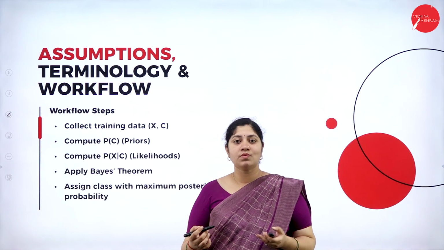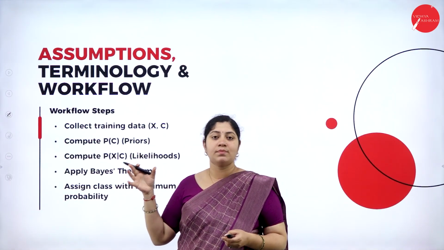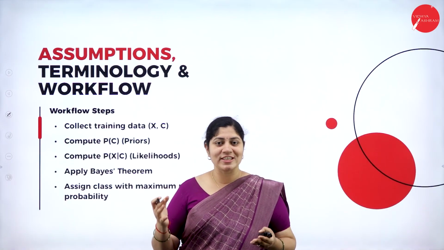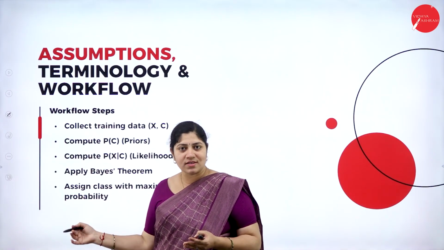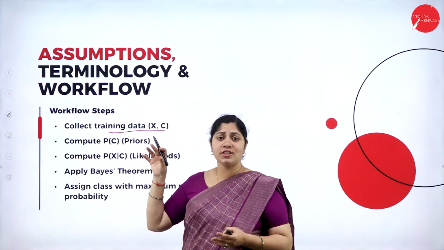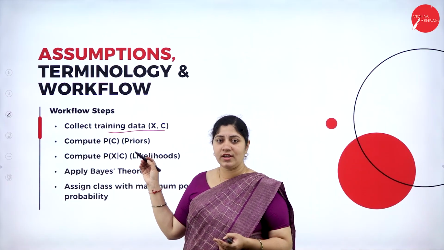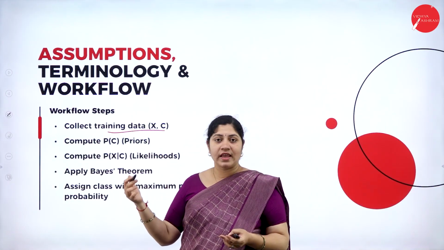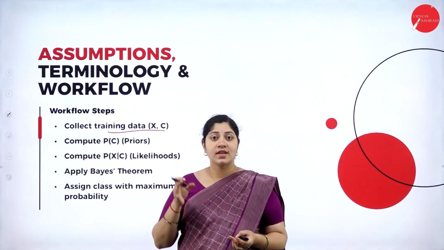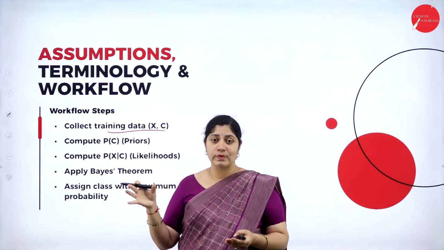Now let's move on to the workflow, or we can say the working steps under Bayes classification, or how this Bayes classification is followed. So these are the steps that we have to consider. The first step is collecting the training data. The training data that we have considered here is X and C. Then we will compute P(C), which is none other than the priors available with respect to that information.